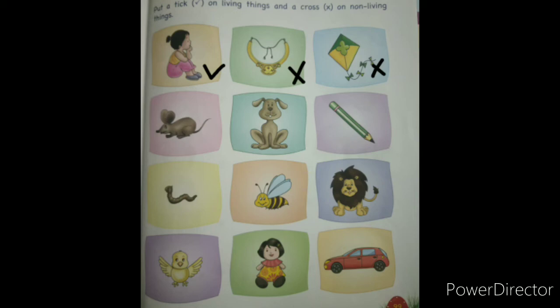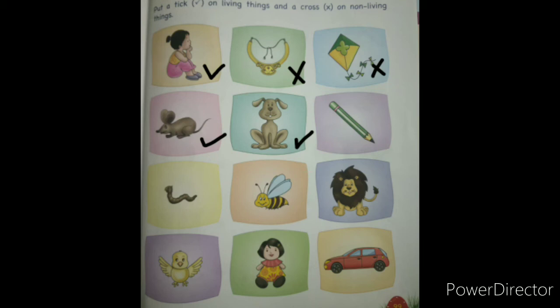Next is mouse. Yes, mouse is a small creature, but it needs food to eat and water to drink. Mouse can run here and there. The same way, mouse reproduces also. So it is a living thing, so we will put tick on that. The same way, dog also has a small baby, puppy. It can move also. It needs food and water also. So it is a living thing.